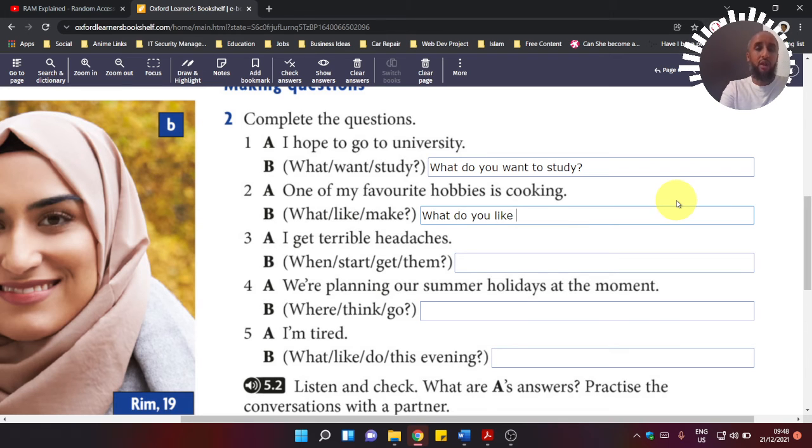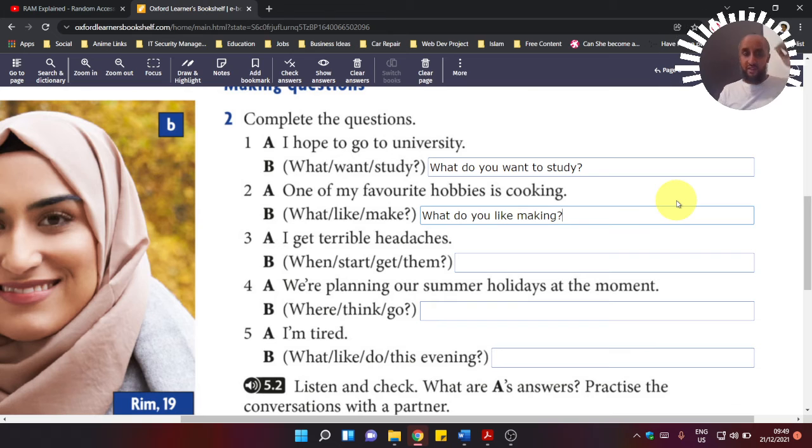No, what do you like making? Because we're asking about their personal taste about cooking, what do you like making? Not what do you like to make. We're talking about their personal feelings now, not what they plan to do.